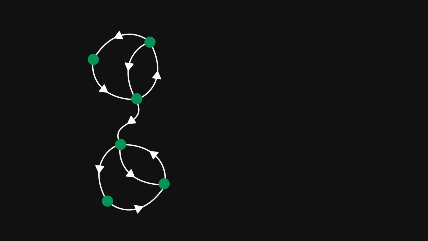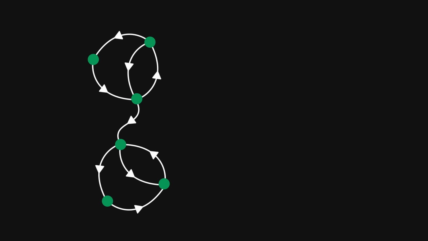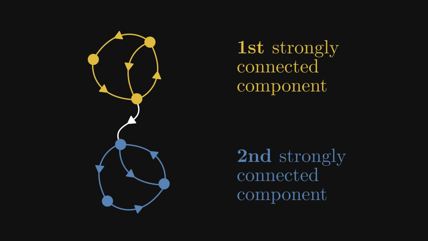For instance, this example graph is not strongly connected because there is no path from node B to node A. Even though this example graph is not strongly connected, we can partition the nodes into strongly connected components, meaning that we can group the vertices into disjoint subsets such that every subset is strongly connected in itself. We can do this for all directed graphs.